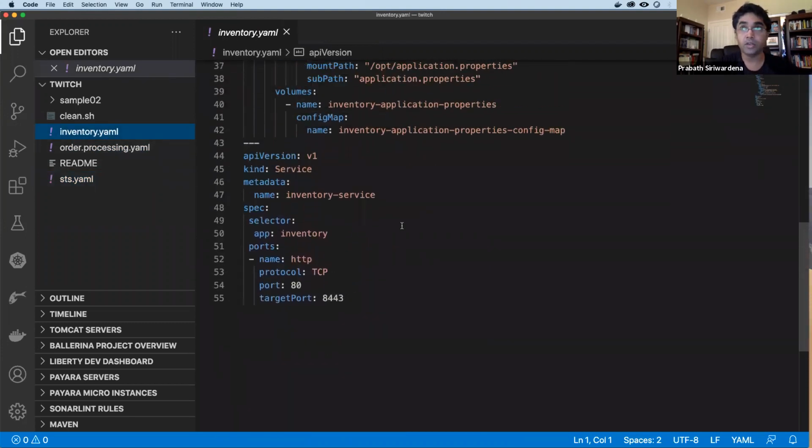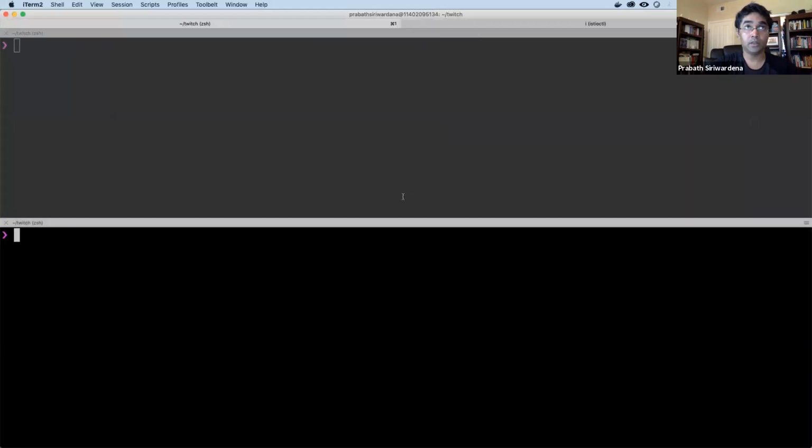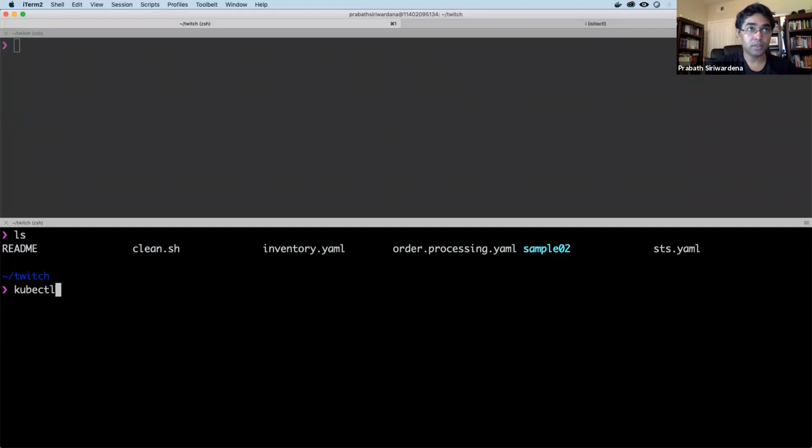Now let's apply these configuration files. So now let me do kubectl apply.